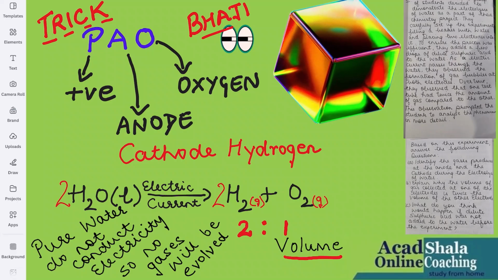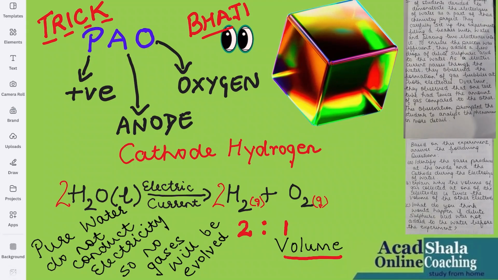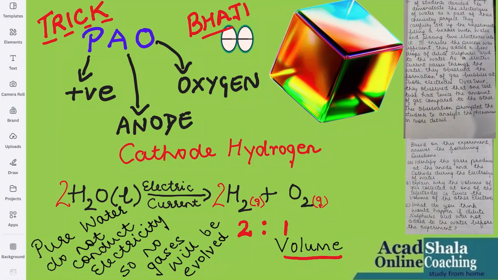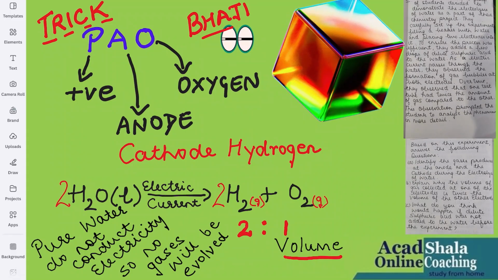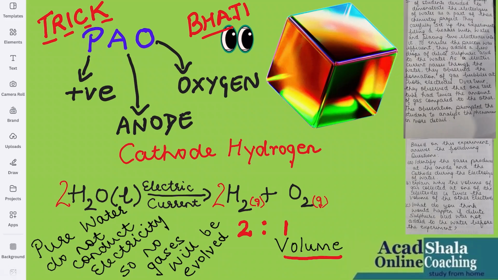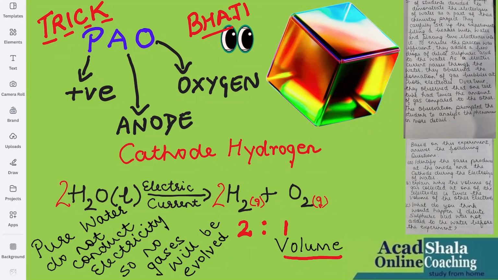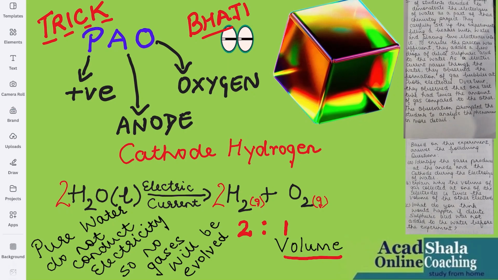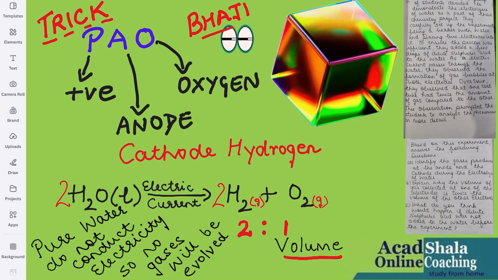Done. Now the next thing they say, explain why the volume of gas collected at one of the electrodes is twice. Why is it so that one gas is twice the other? So what we will do, we will write down the equation, that is electrolysis of water. That is water in the form of liquid, electric current we will pass. It will be changed into the products, that is hydrogen and oxygen gases.